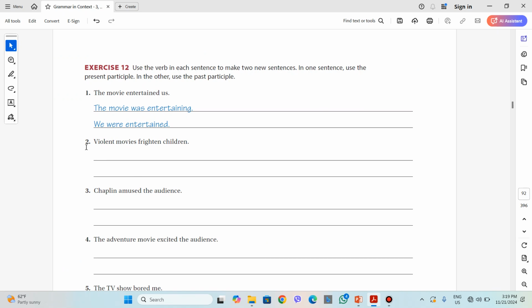So yeah, violent movies frighten children. We can say violent movies are frightening.